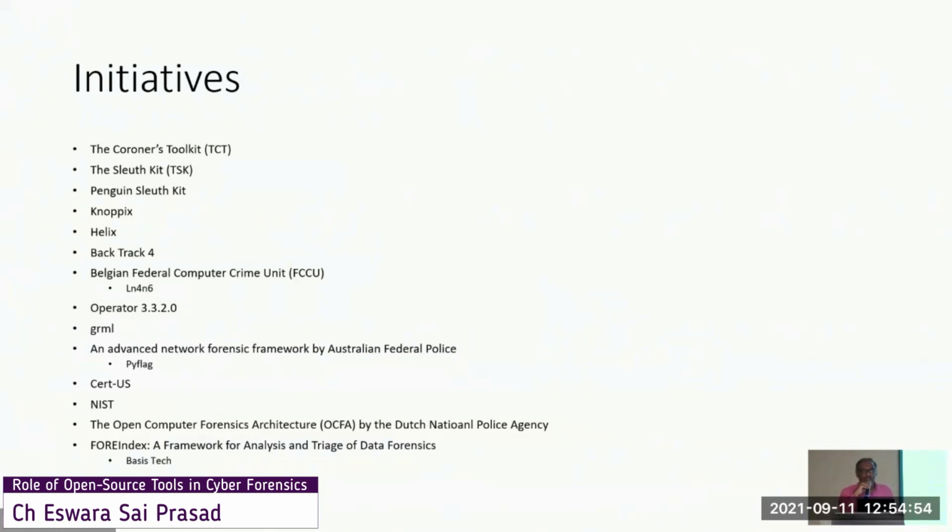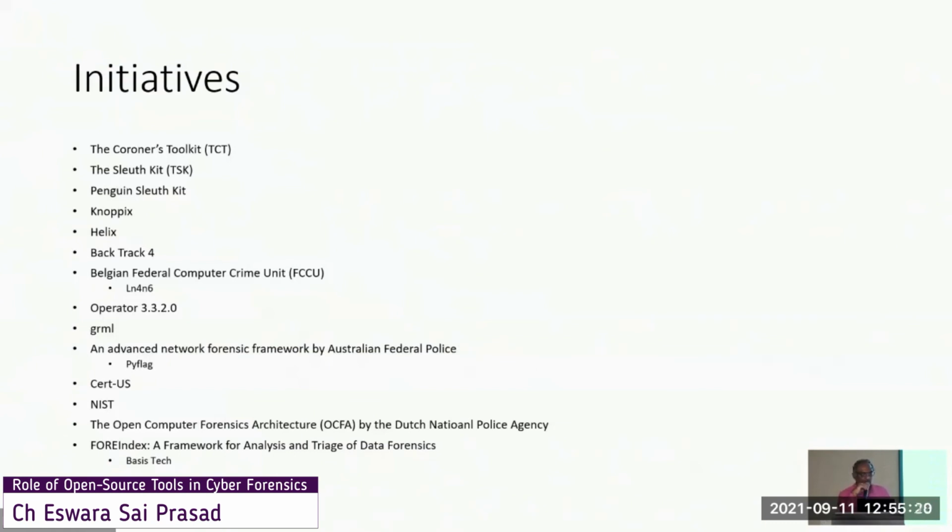And then NIST, it is a premier body providing various guidelines and standards in the various fields of science and technology. It is also a US body. It is also providing various tools for supporting digital forensics. And then the Open Computer Forensic Architecture by the Dutch National Public Police Agency.